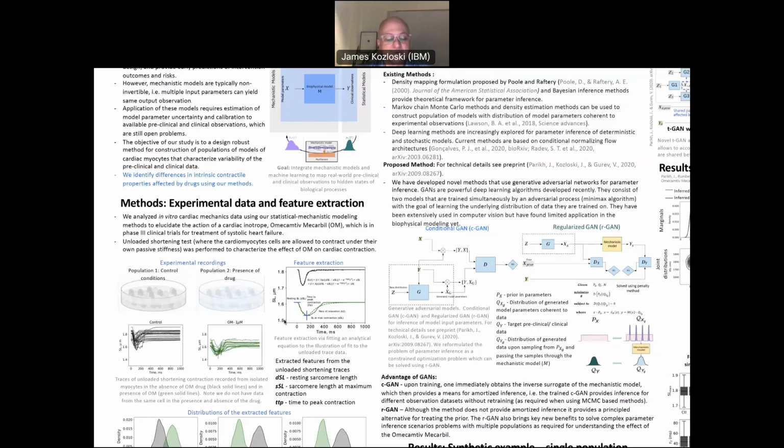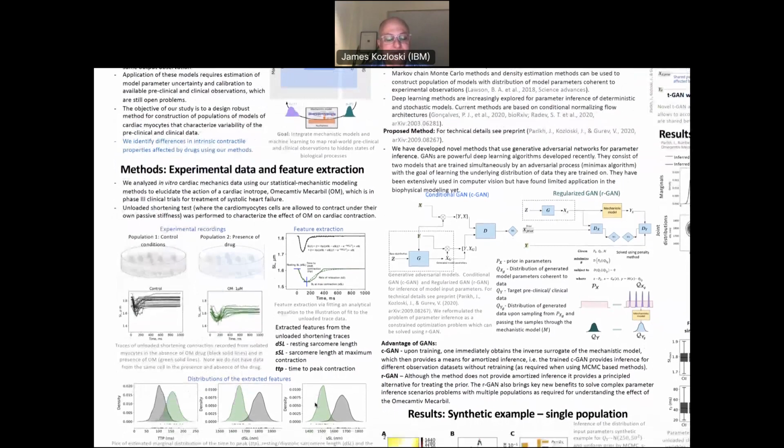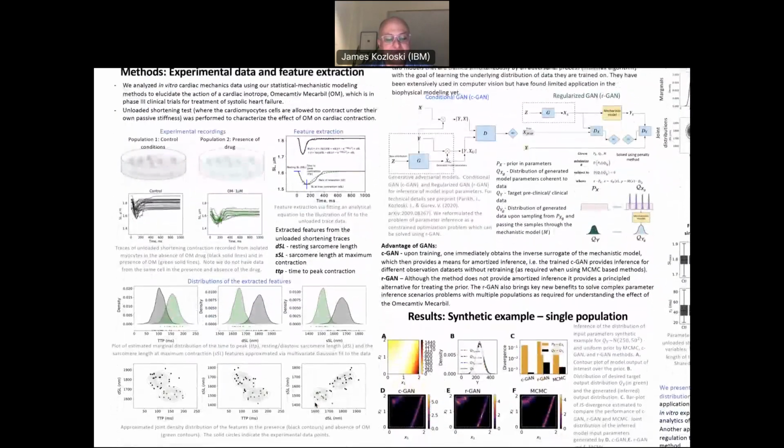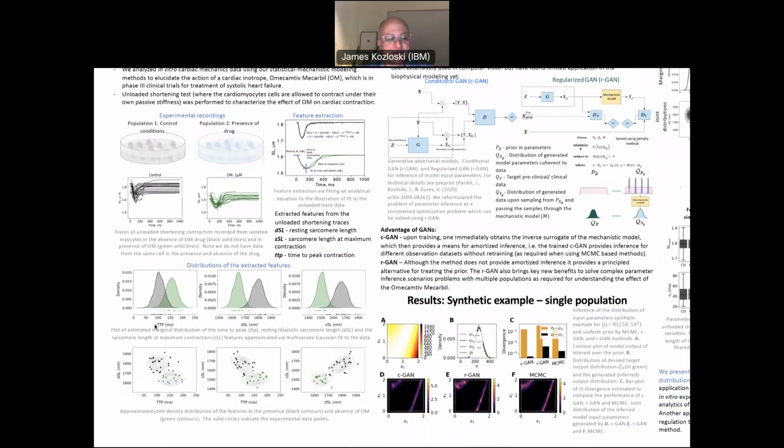Some of those features are shown here, where you can see that the features extracted include the resting sarcomere length, the sarcomere length at maximum contraction, and the time to peak contraction. Here you can see distributions of features extracted from the experimental traces, such as time to peak of contraction and amplitude of contraction, which are extracted from the length traces of the myocytes, as I mentioned above.